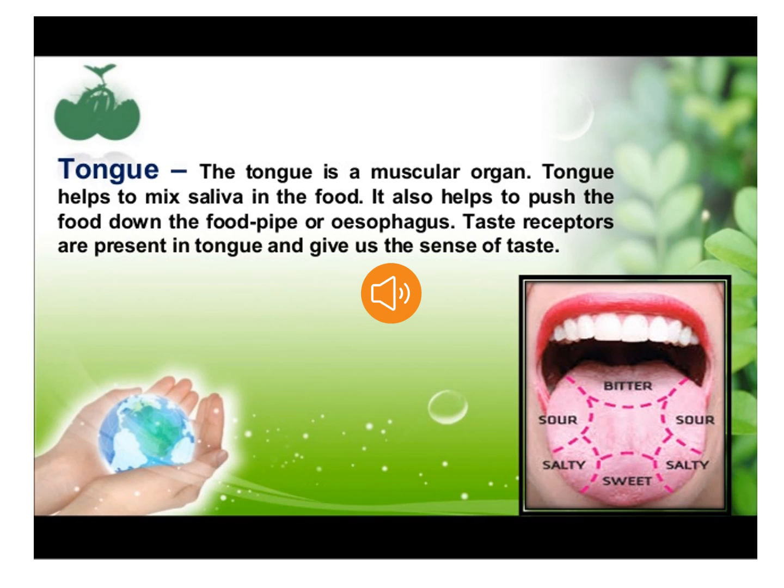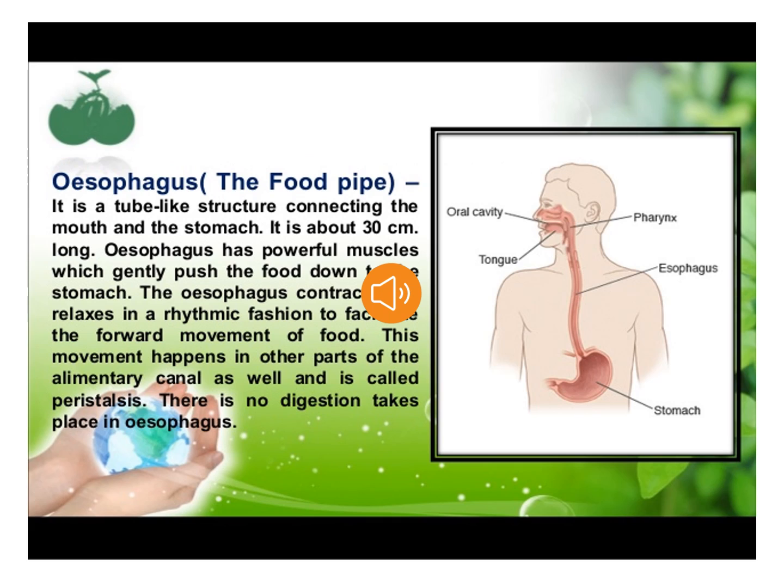For example, if I give you 2 items to eat, one is bitter gourd and the second is chocolate, and you are blindfolded. You can easily guess by tasting that this is a bitter gourd and the next one is a chocolate. Why? Because the bitter gourd will be bitter in taste and the chocolate will be sweet. The tongue helps you to detect the taste, that yes, this is sweet, so this is a chocolate. So this is how the taste buds help you to detect the taste.